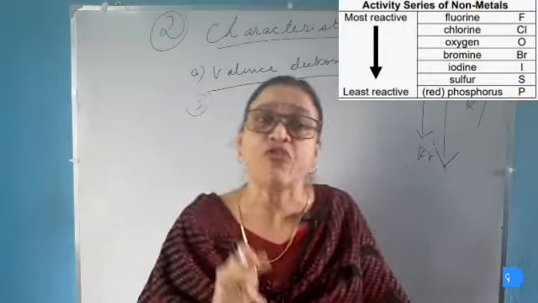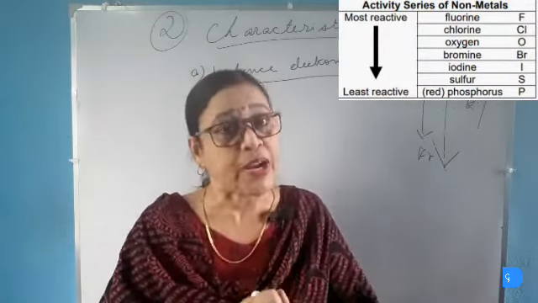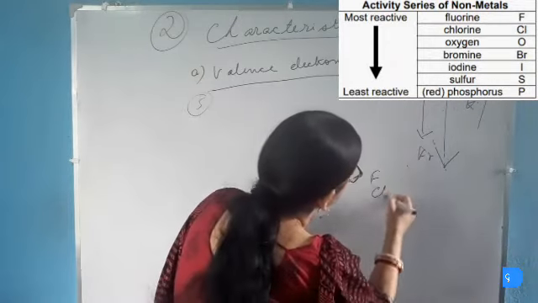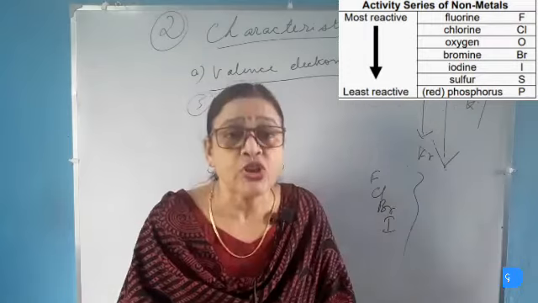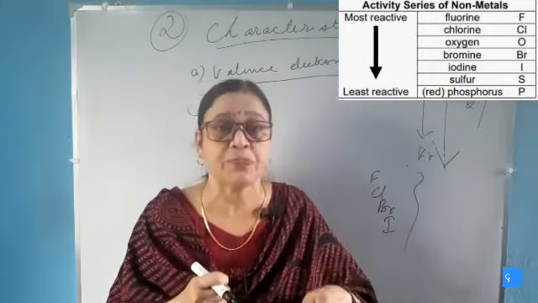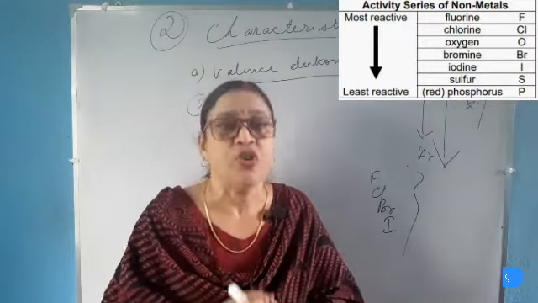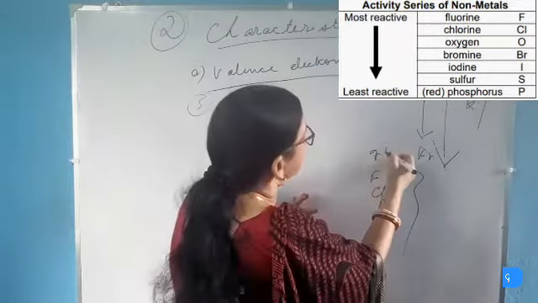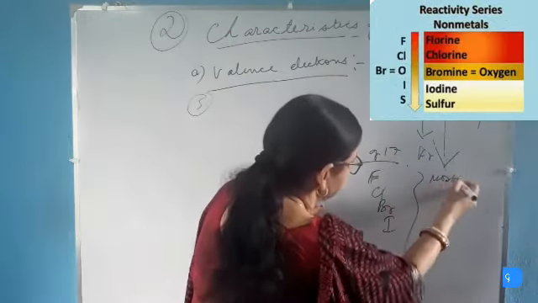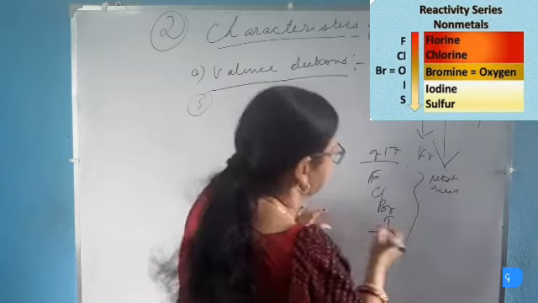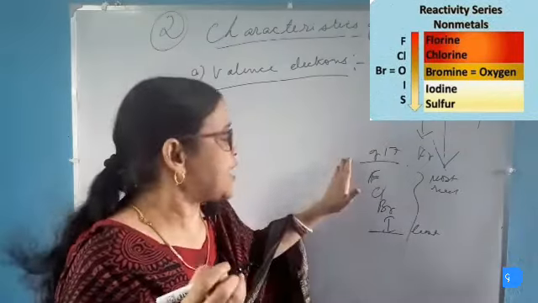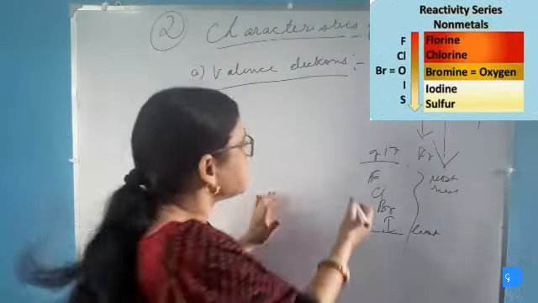Now let's see the case of non-metals. The chemical reactivity of the non-metal decreases in a group, just the opposite of the metal. So the non-metal which is present at the top of the group is most reactive, whereas the non-metal which is present at the bottom of the group is least reactive. For example, in group 17 or the halogen group, we can see that fluorine is present at the top, which is most reactive, and iodine which is present at the bottom is least reactive. Thus we can say that the chemical reactivity of the non-metal decreases in a group.